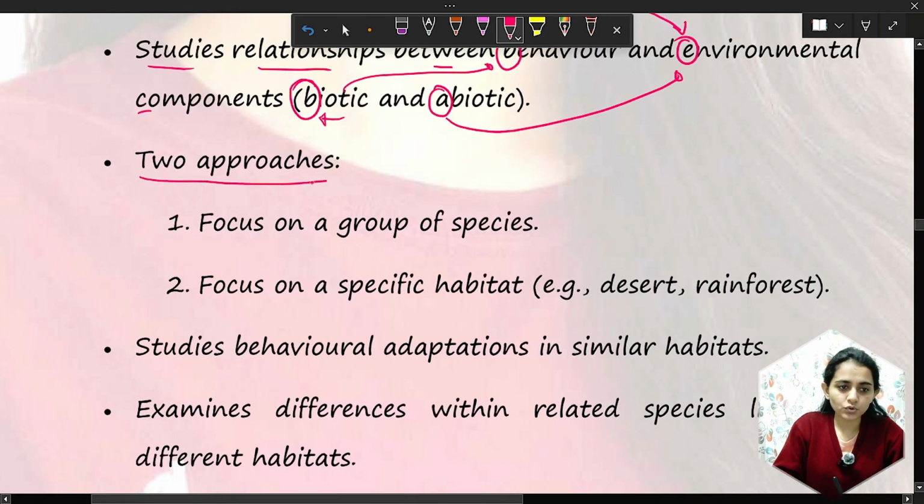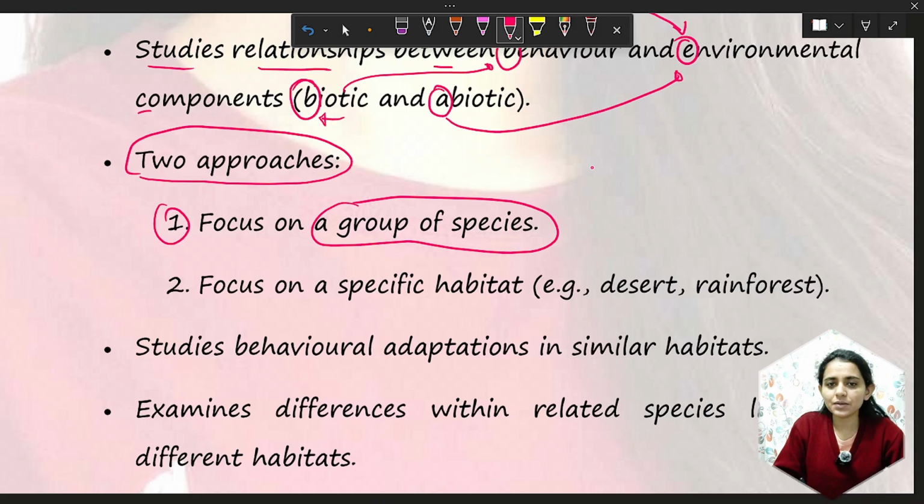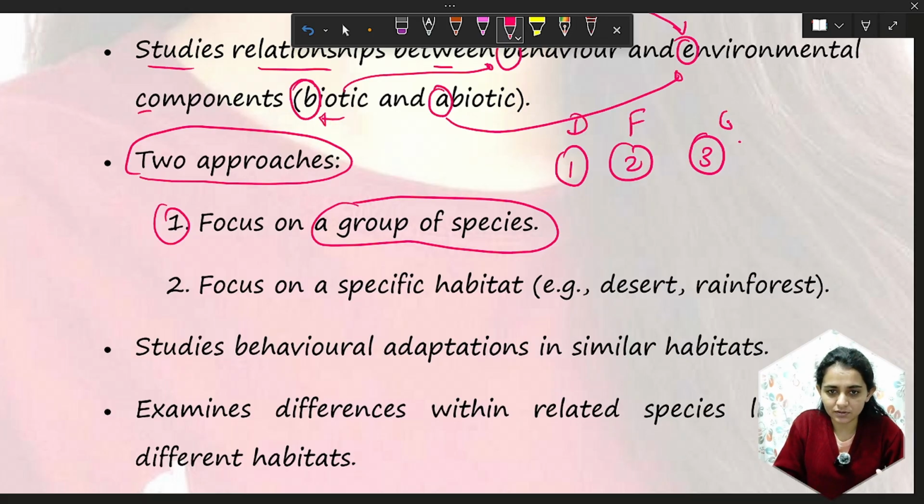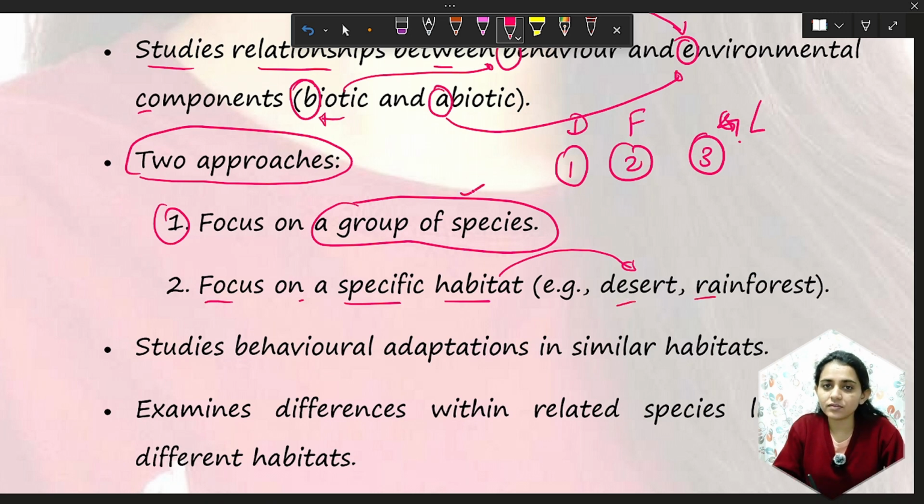Here we use two approaches. One focuses on a group of species, multiple species, like deer, fox and lion. These are all different species. They focus on a specific habitat like desert or rainfall. So we focus on a single environment with different species.